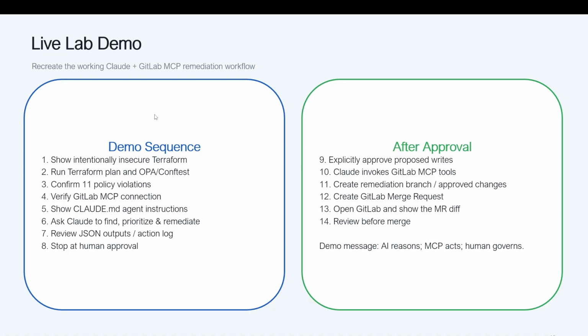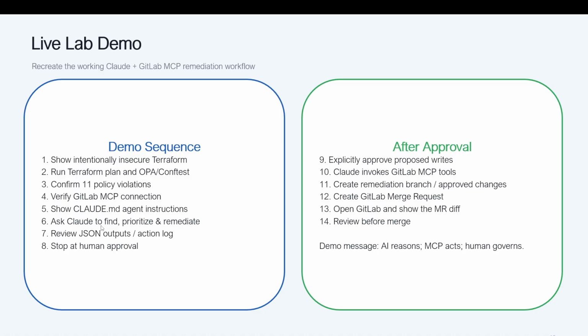We will have a live demo where I sequentially show those intentionally insecure Terraform files and run those Terraform plans and OPA as CI pipelines, and we will have 11 policy violations, and we will verify those GitLab MCP connections. Once GitLab MCP is connected, we will show a list of repos and files, and we will request our AI agent to follow those Claude.md instructions.